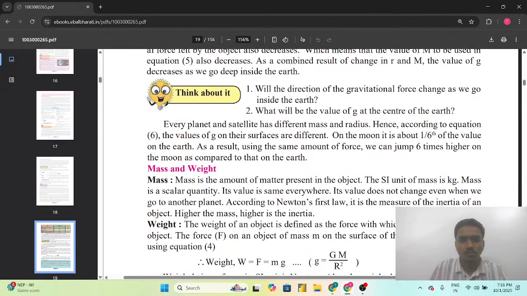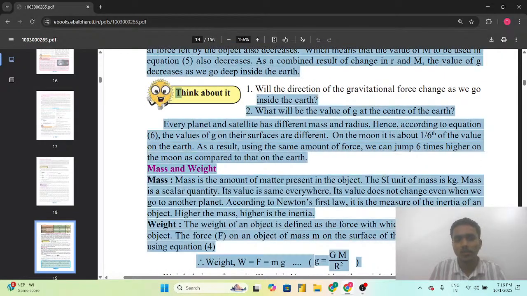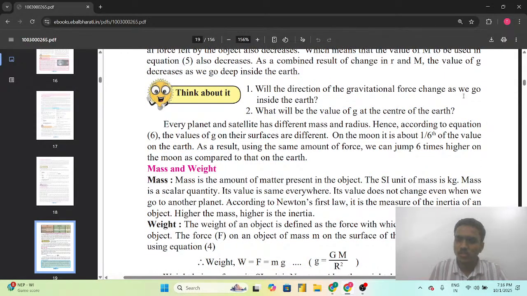So now let's see what we have asked in the Think About It. Will the direction of the gravitational force change as we go inside the Earth? What will be the value of g at the center of the Earth? Every planet and satellite has different mass and radius. Hence, according to equation 6, the values of g on their surface are different. On the moon, it is about one sixth of the value. So keep this in mind: on the moon it is one sixth of the value on the Earth.